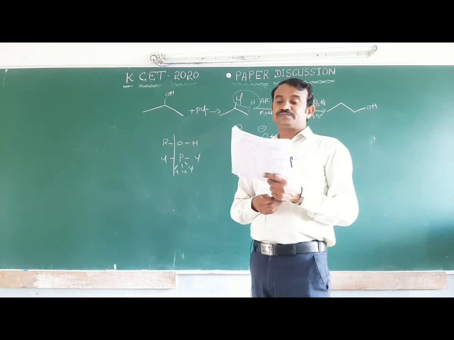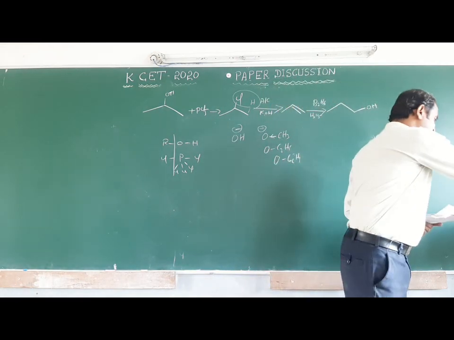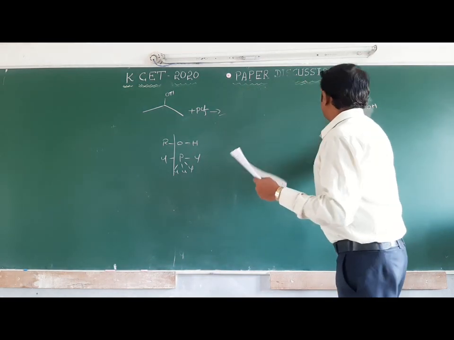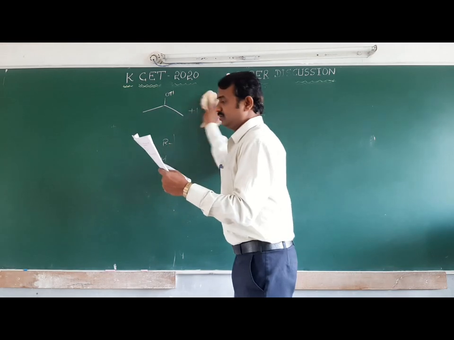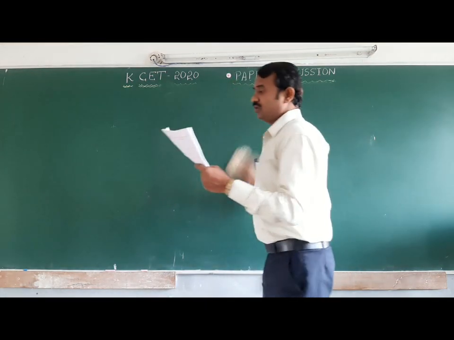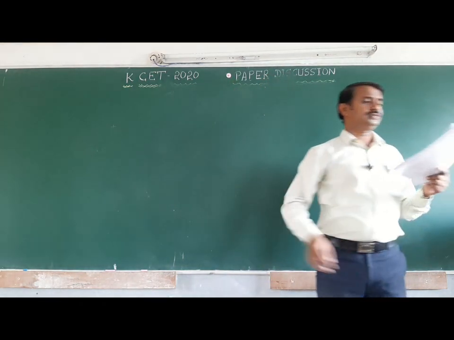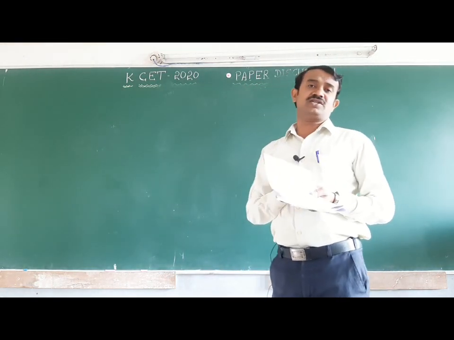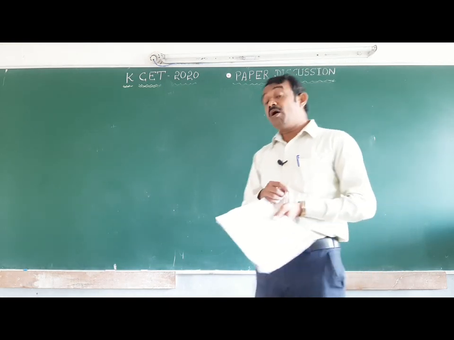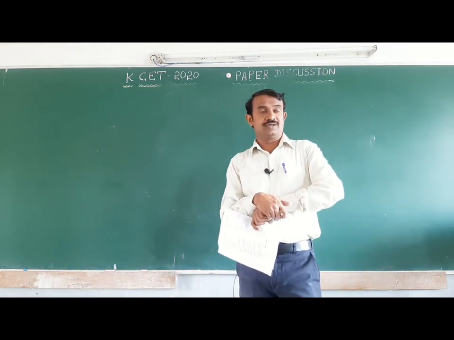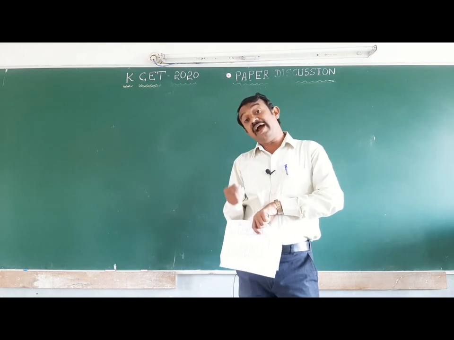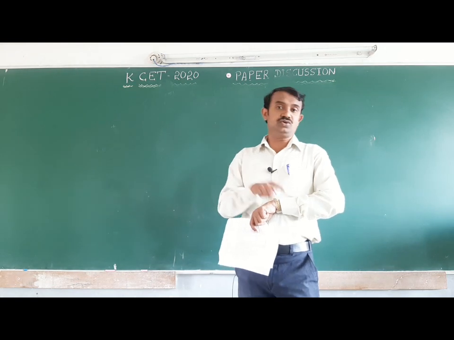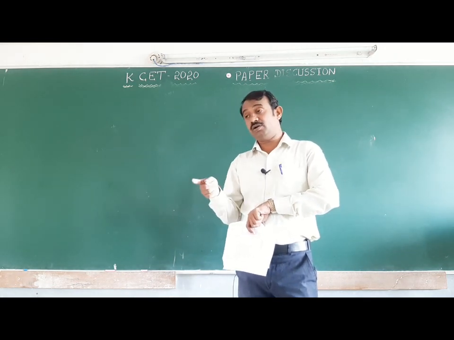Okay. Next one, the aldehydes. When benzaldehyde reacts with acetaldehyde, dilute NaOH and heat, to form P. What is the product P? This is one of the important reactions, aldol condensation and Cannizzaro reaction. What is aldol condensation? An aldehyde which contains alpha hydrogen forms aldol or ketol.